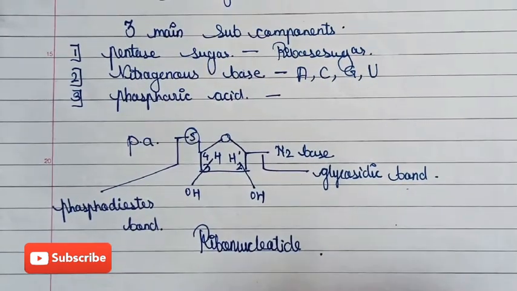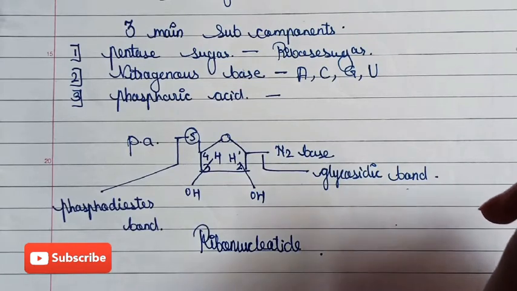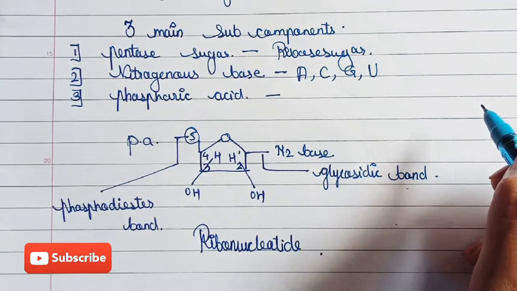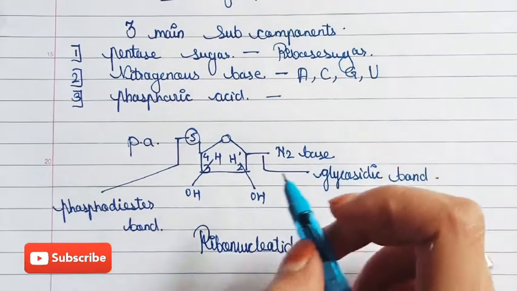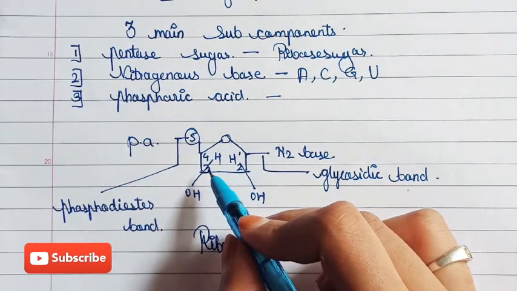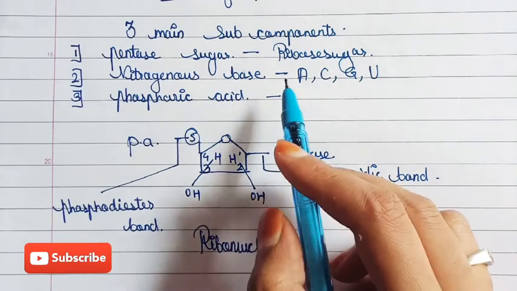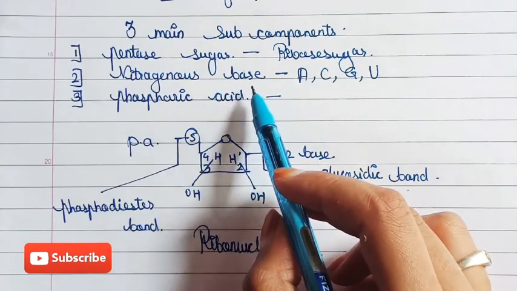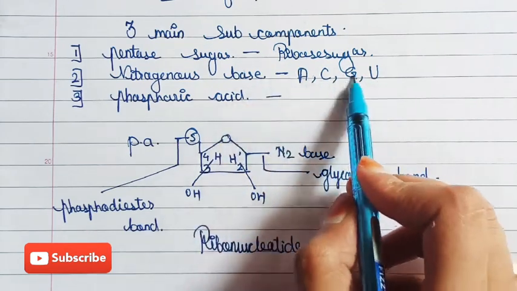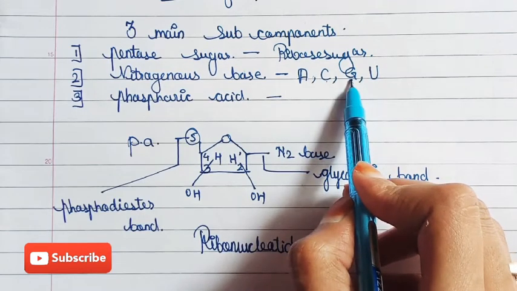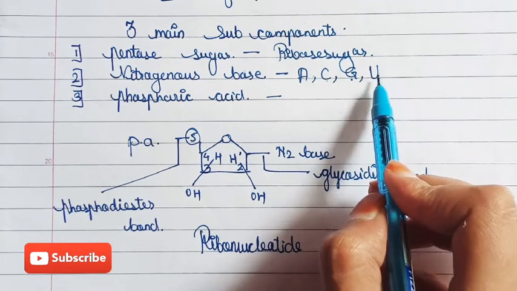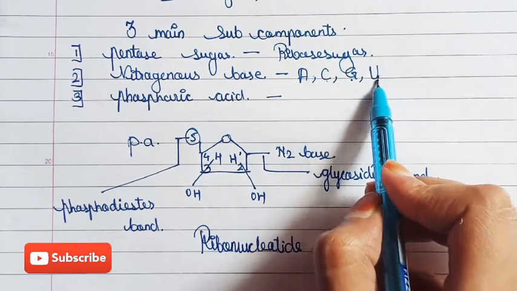So the main difference between DNA and RNA is that in deoxyribose sugar only the third carbon has a functional group and the second carbon does not. In ribose sugar both the second and third carbon have functional groups. Now the nitrogenous bases in RNA are A, U, C, G. In case of DNA it will be T, and in place of T, U is replaced.